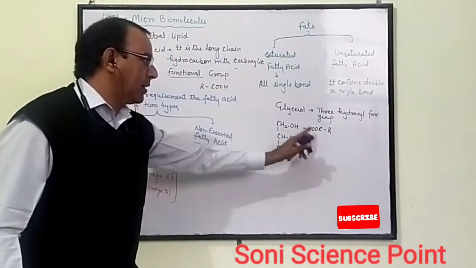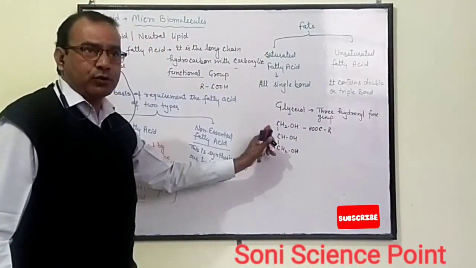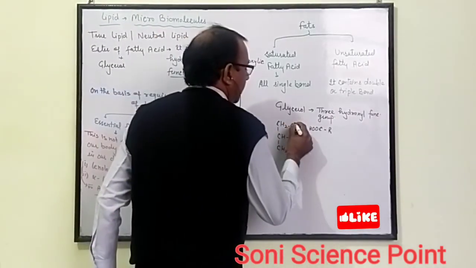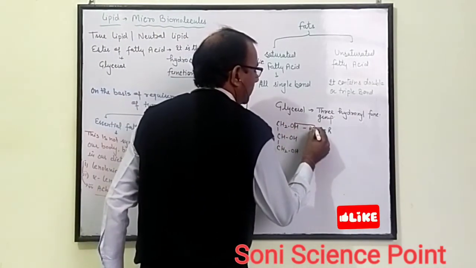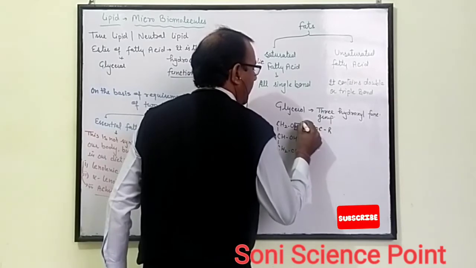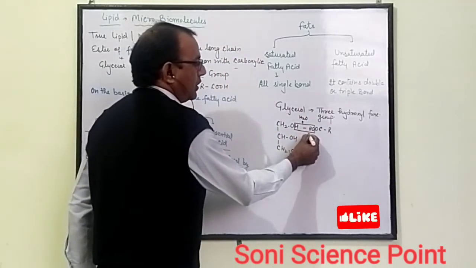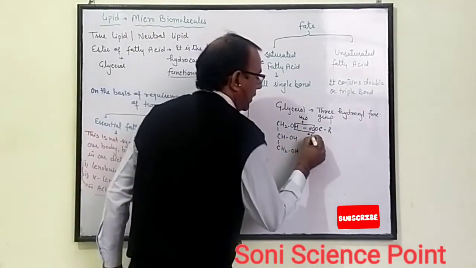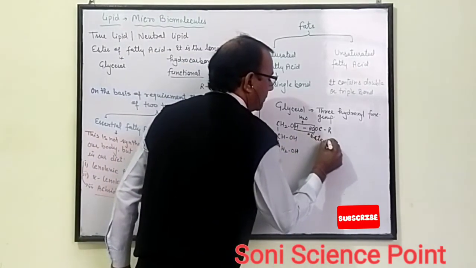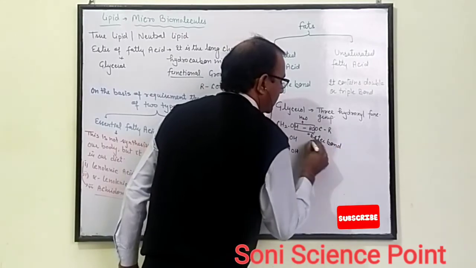When fatty acid combines with glycerol's hydroxyl, it eliminates one molecule of water, and here a bond is formed. That bond is called an ester bond.